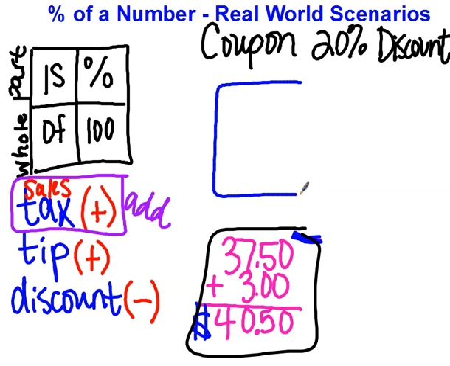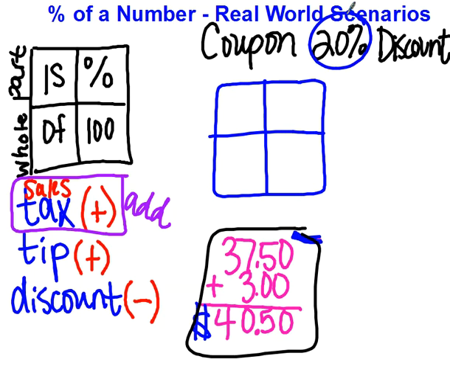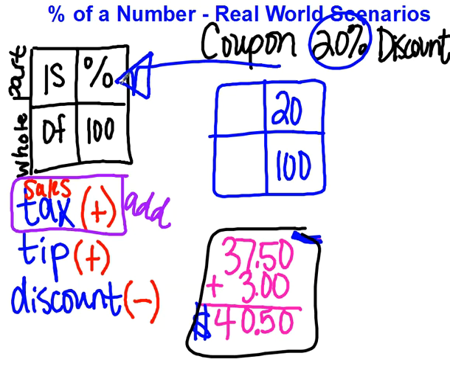I'm going to set up my proportion box, and 20%, that's my discount, and percent is always a number out of 100. Again, we're just going back to this proportion box that we did from the very beginning. This is something we've been doing for a little while now. So 20% out of 100, and this time, my total, this spot right here, is $40.50. So this right here, this is going to be my variable. This is the amount of discount. That's the thing that we don't know.